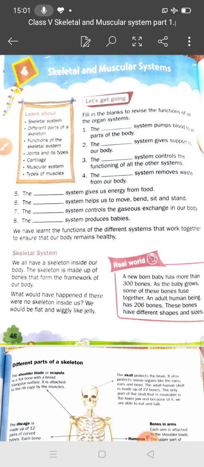And the system that produces babies? Yes student, reproductive system. Which system produces babies? Reproductive system. Student, in this chapter we will discuss the skeletal and muscular system, but you should know there are many systems in our body. Our body shows the division of labor. We have different types of organs and organ systems also.